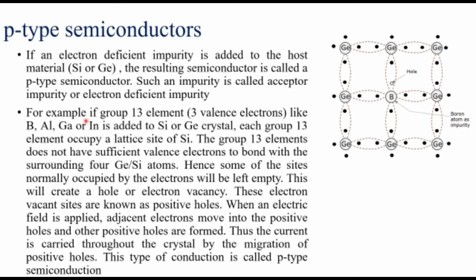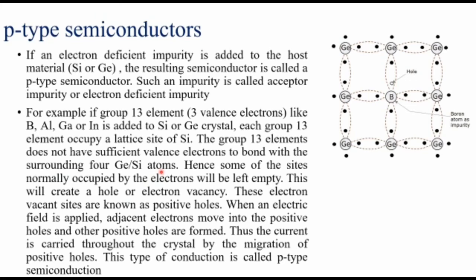For example, if group 13 elements like boron, aluminium, gallium or indium are added to a silicon or germanium crystal, each group 13 element occupies a lattice site of silicon. The group 13 elements do not have sufficient valence electrons to bond with the surrounding 4 germanium or silicon atoms. Here this indium or gallium atom will have only 3 electrons.